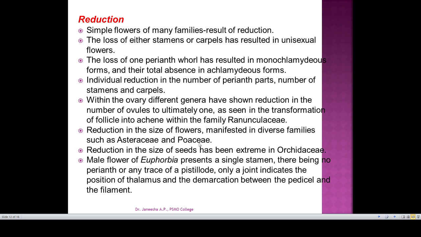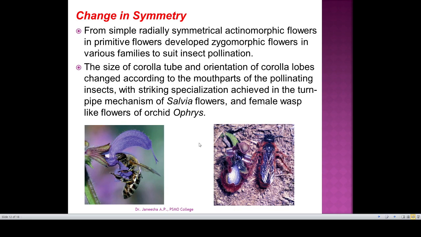And the male flowers of Euphorbiaceae. We know that in Euphorbiaceae the male flowers are represented by a single stamen, bearing no perianth or any trace of pistil. So that is the extreme condition of a male flower, where every component is reduced and the male flower of Euphorbiaceae is represented by a single stamen. So this is the evolutionary trend seen with respect to reduction.